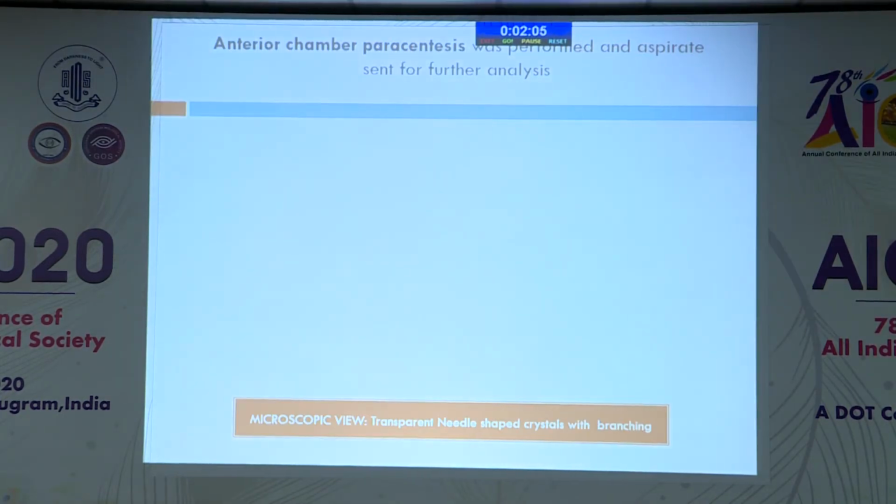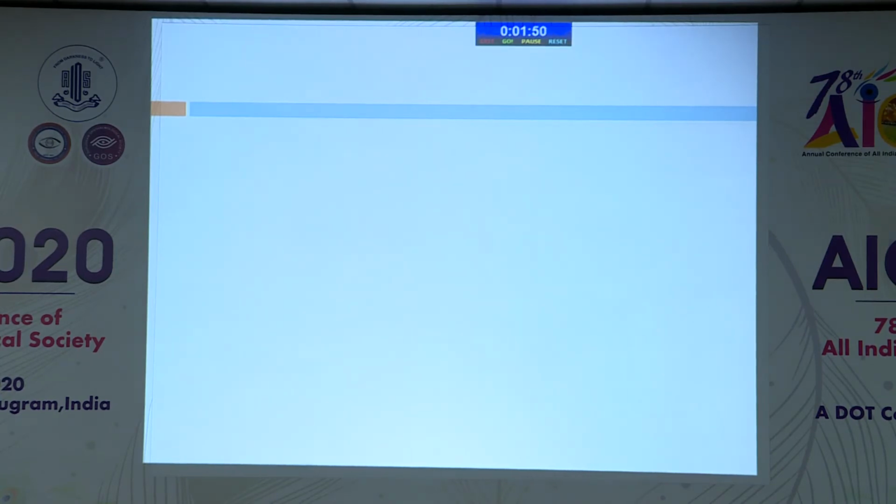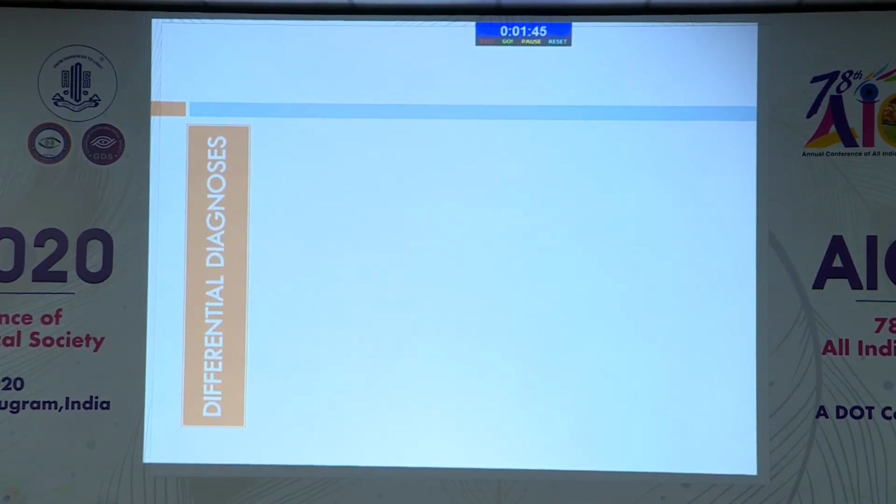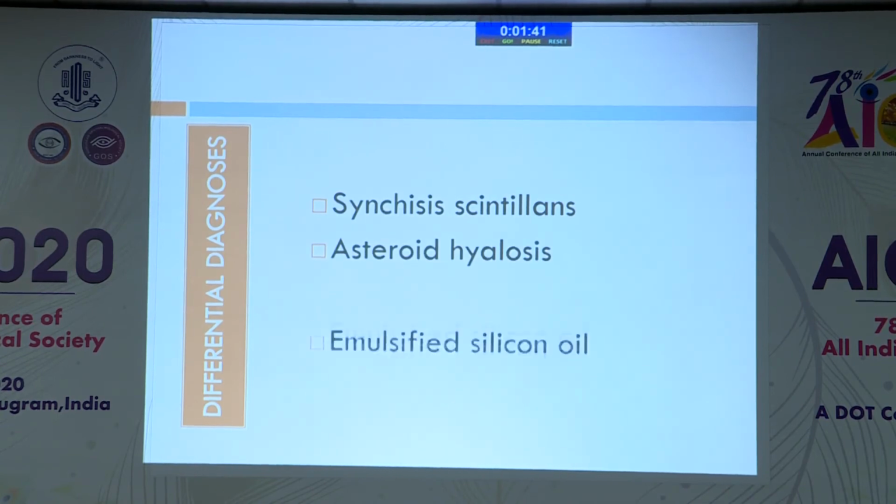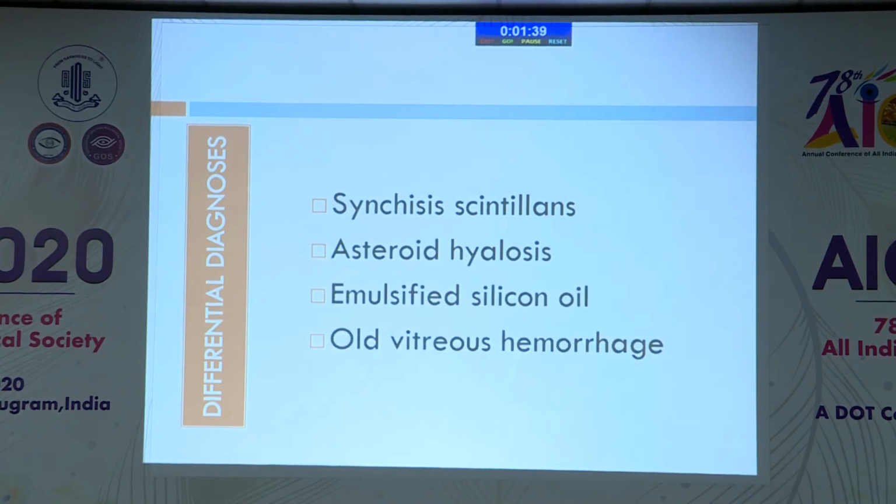To further evaluate the case, anterior chamber paracentesis was performed and the aspirate was sent for further analysis. The wet field light microscopy showed needle-shaped crystals with terminal branching, and further biochemical analysis showed the presence of cholesterol in those crystals. The differential diagnoses that came to our mind were synchysis scintillans, asteroid hyalosis, emulsified silicone oil, and old vitreous hemorrhage.